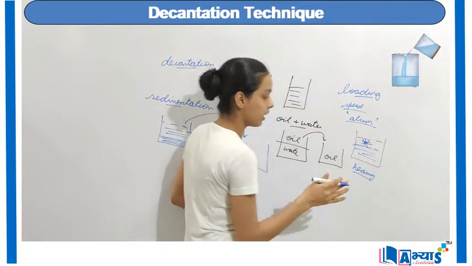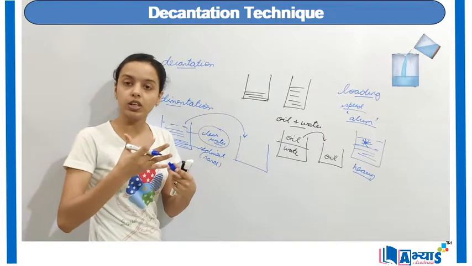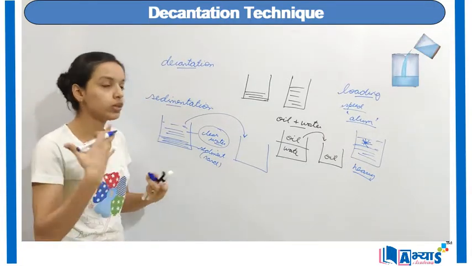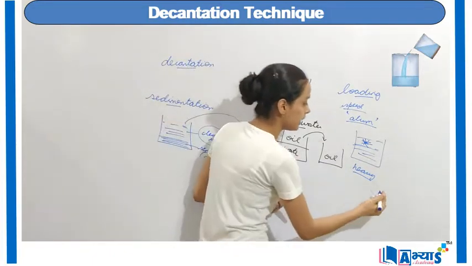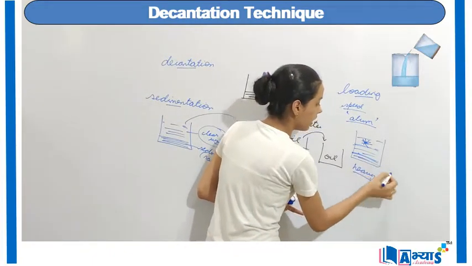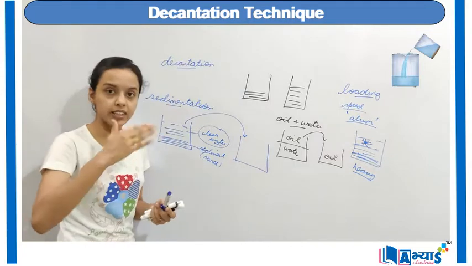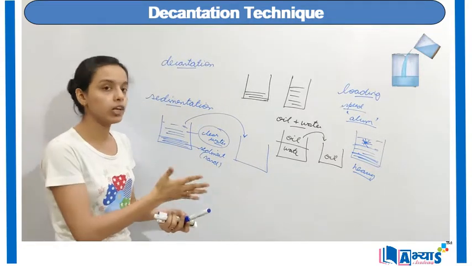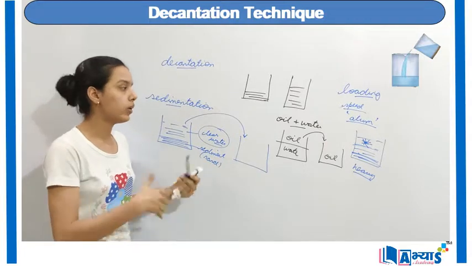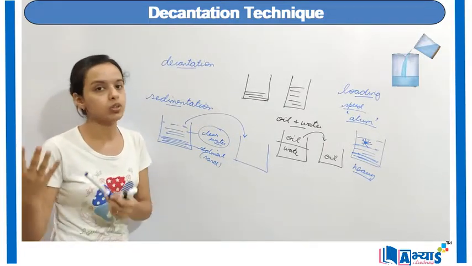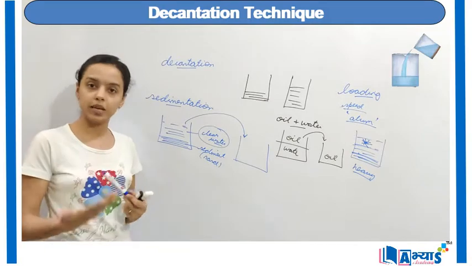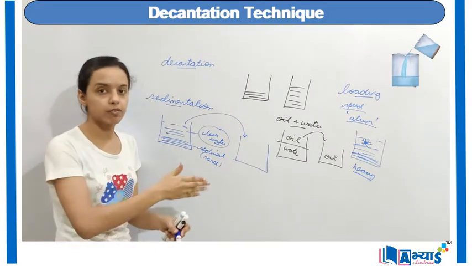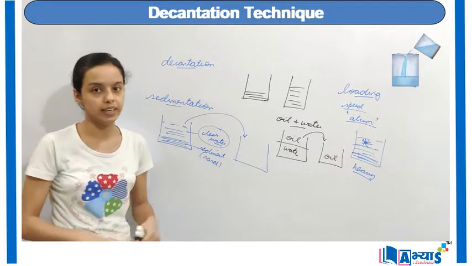This alum particle becomes heavy because all the dirt from the surroundings has now attached to that alum. As soon as it becomes heavy, it is very easy for this alum to settle at the bottom. As it settles at the bottom, it speeds up the process of sedimentation, which earlier took around 3 to 4 hours. Now it can be done in about 20 to 30 minutes. This is how we can speed up the process of sedimentation, and after sedimentation we can remove the clear water with the help of decantation.